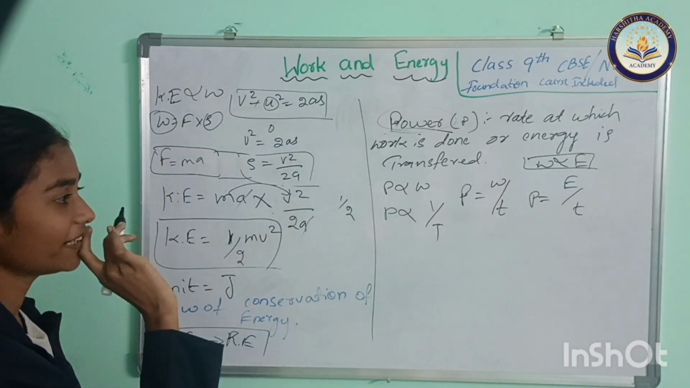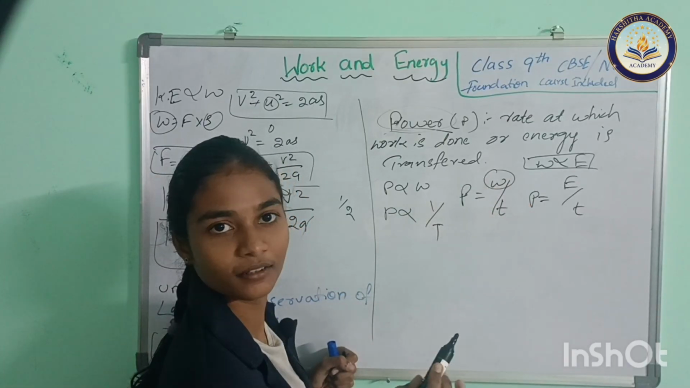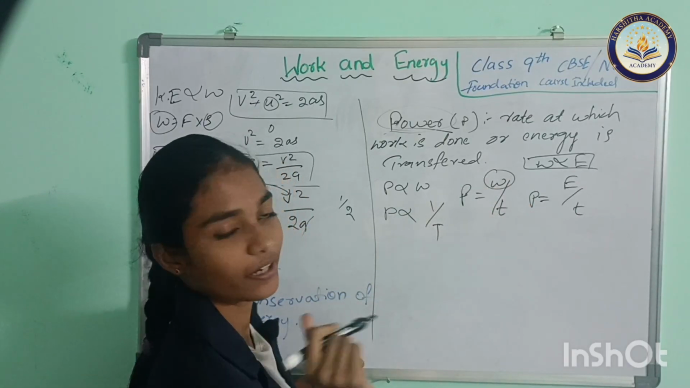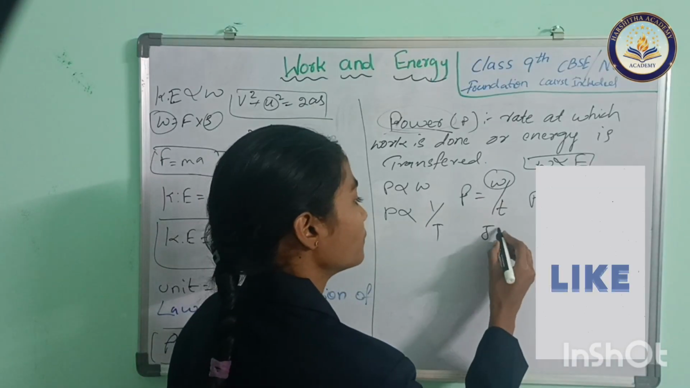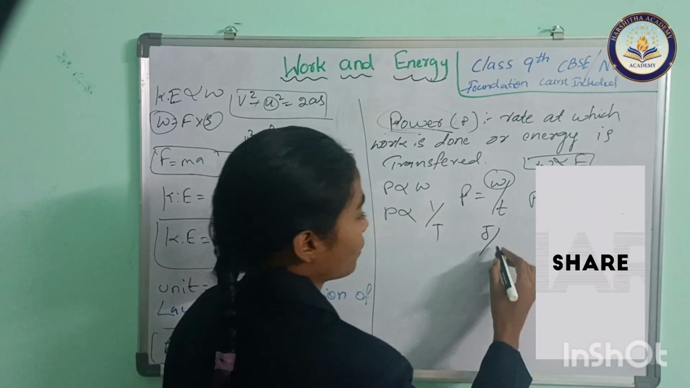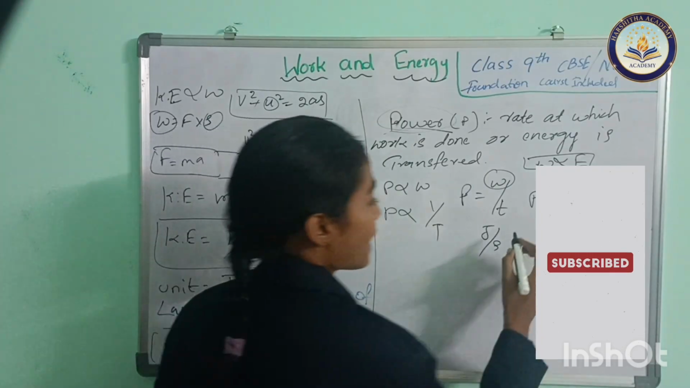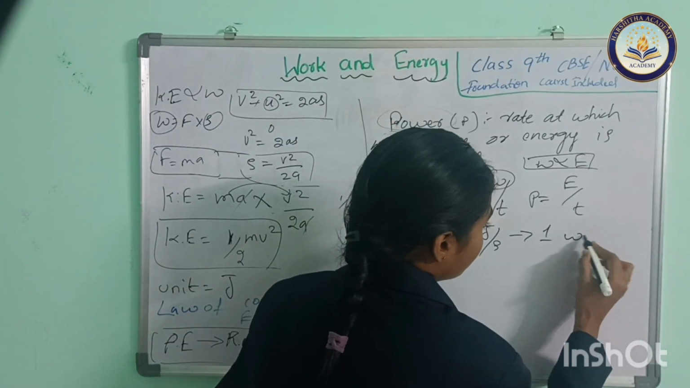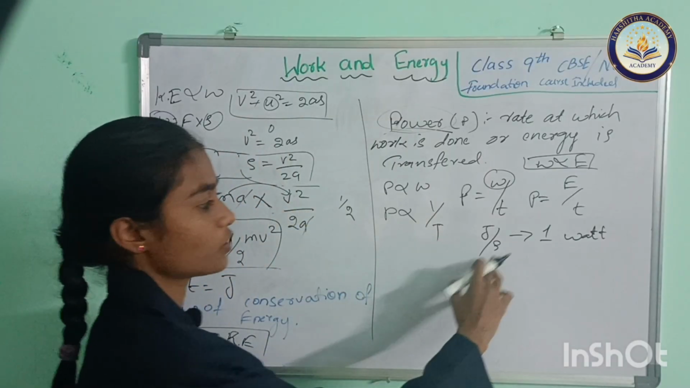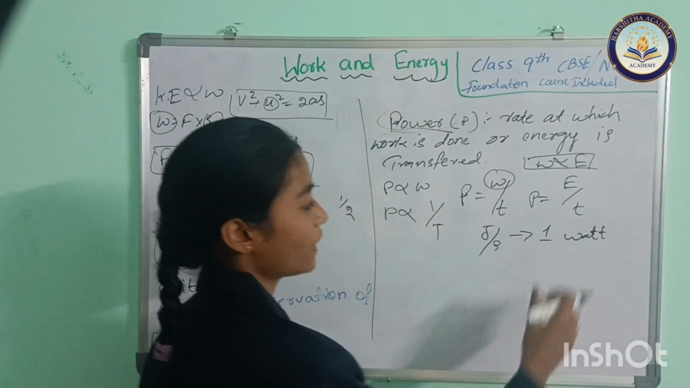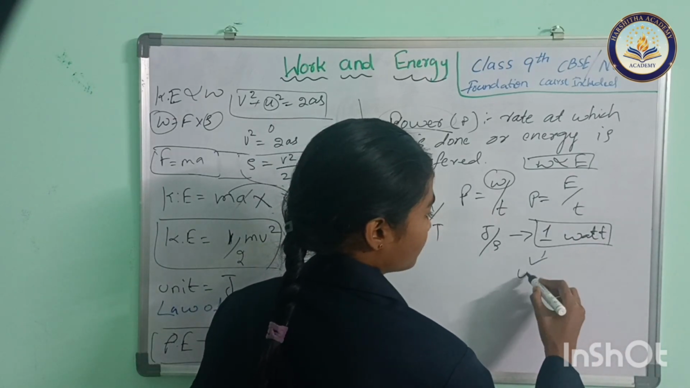And what is the unit here? The work unit is joule and the time unit is second. So joule per second we call 1 watt. 1 joule per second equals 1 watt. So the final unit is 1 watt.